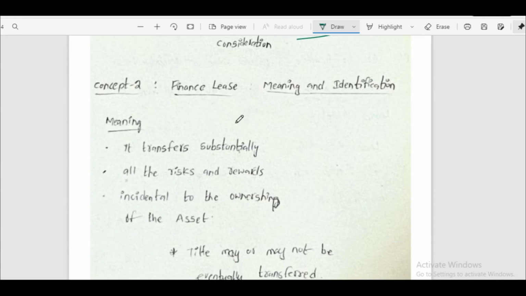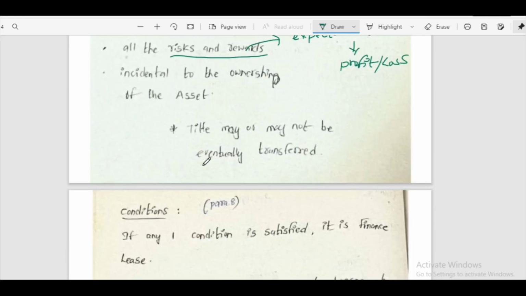The second concept is about finance lease. What is finance lease? It transfers substantially all the risks and rewards incidental to ownership. Here risks and rewards mean expected returns. It may be profit or loss to the lessee. That means all the risks and rewards relating to that asset will be transferred to the lessee. Title may or may not be eventually transferred.